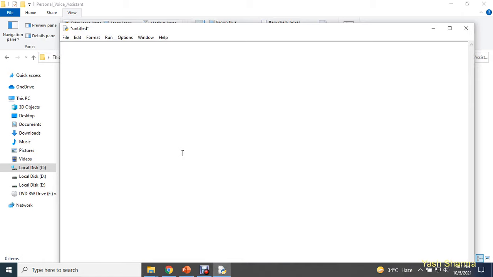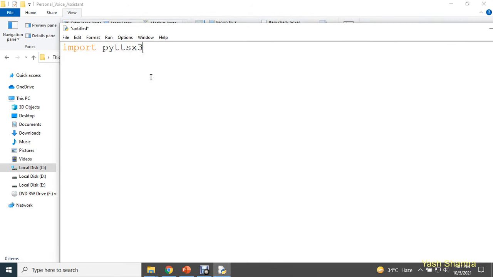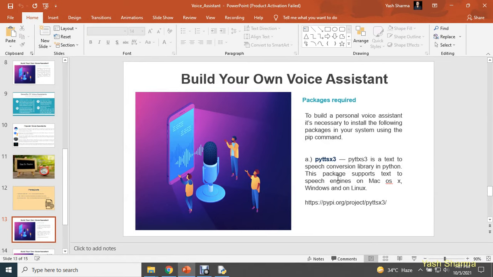First of all guys, after installing the pyttsx3 library, we'll use it. In order to use this library, you are going to use import, and here we are going to import pyttsx3. Do not make any spelling mistake, write it carefully. Let me increase my size a little bit more. The very first step is we need to set up some configuration. I've already told you that this library is going to use some speech engines. This package supports text-to-speech engines on Macintosh, on Windows, and on Linux.